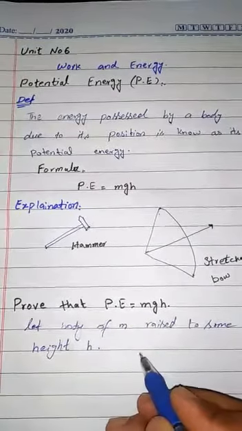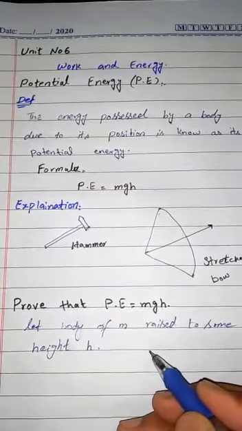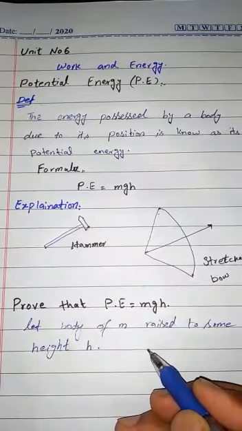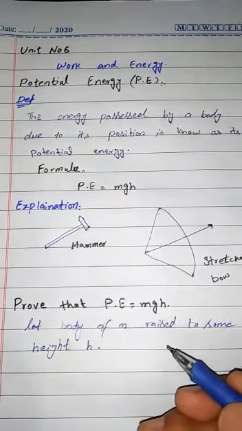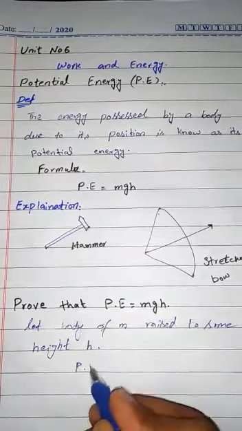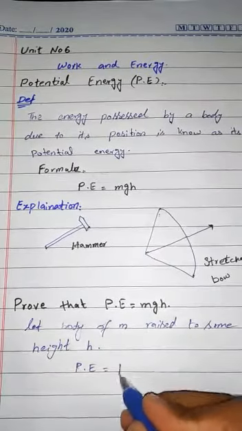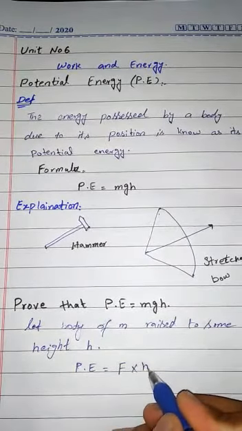The body will acquire potential energy equal to the work done in lifting it to height h. So potential energy will be force into height.